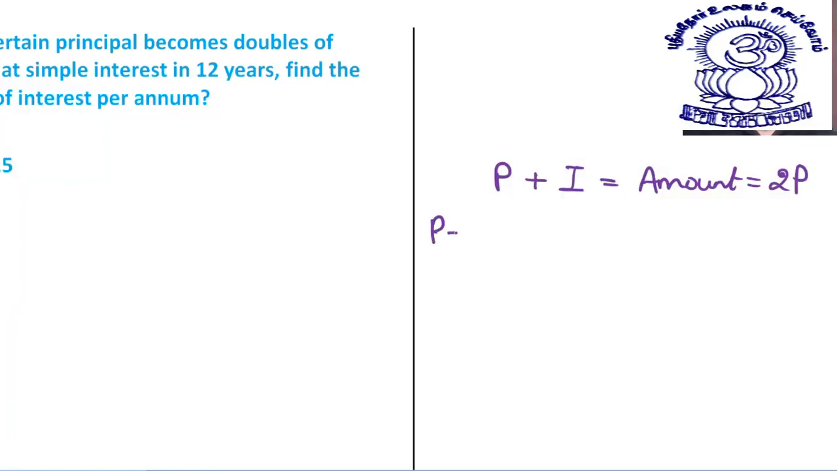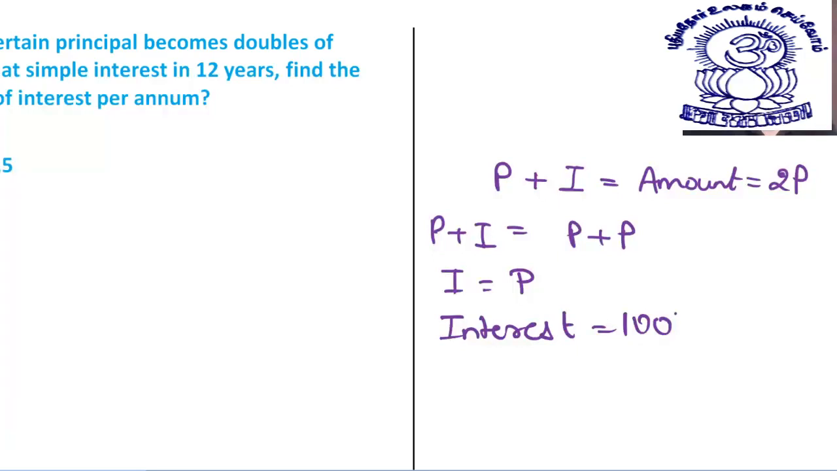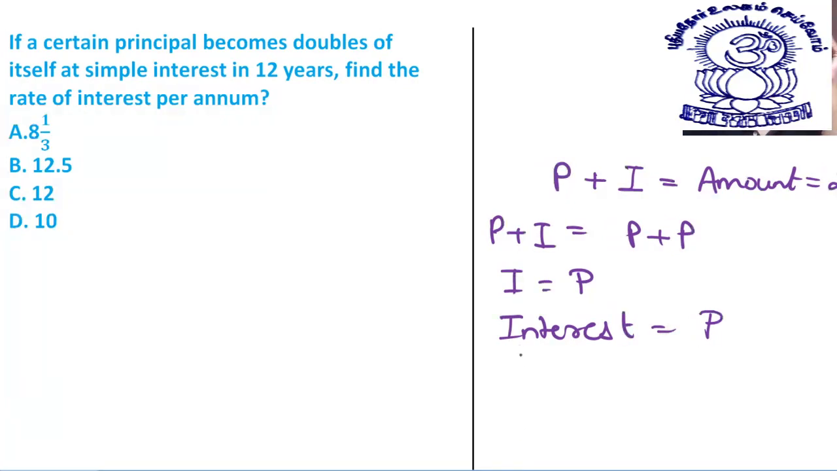Now I again write P plus I is equal to 2P, or I can say P plus I is equal to P plus P, that is, I becomes equal to P, that is, interest is equal to 100%. Interest is equal to 100% of principal, or you say interest is equal to principal. What does it mean, dear students? It means that the interest earned is equal to 100% of principal.